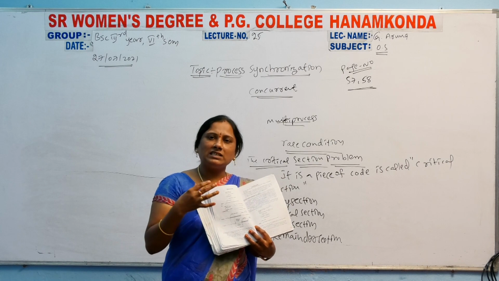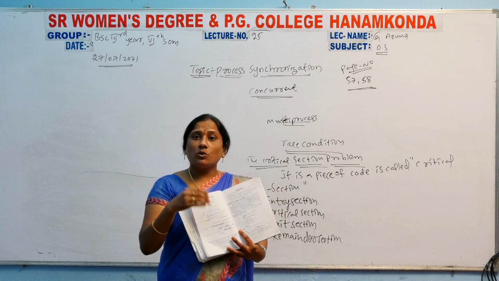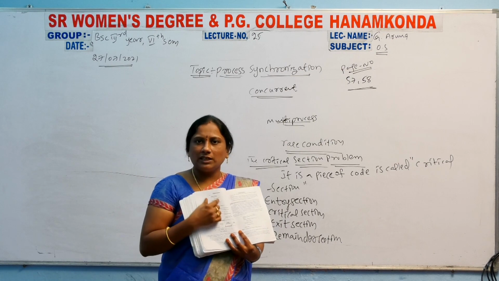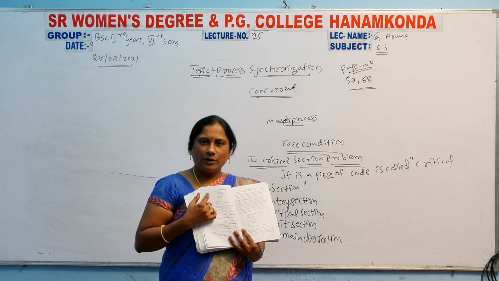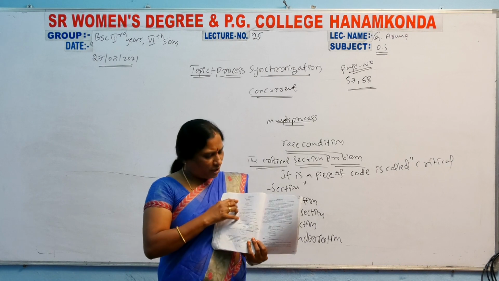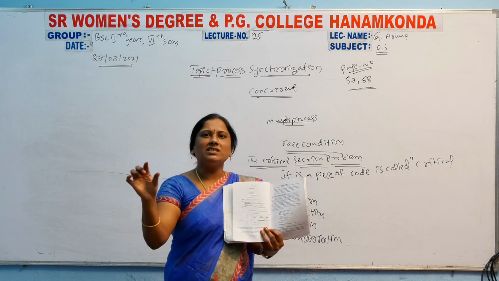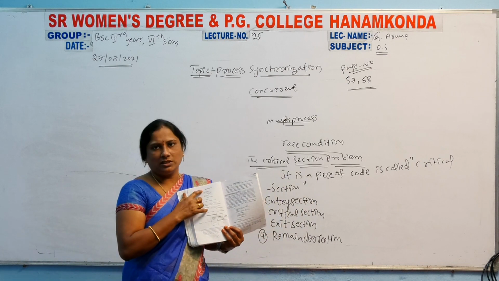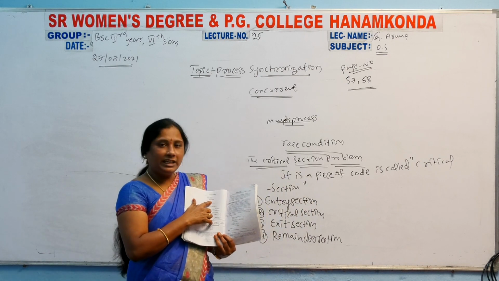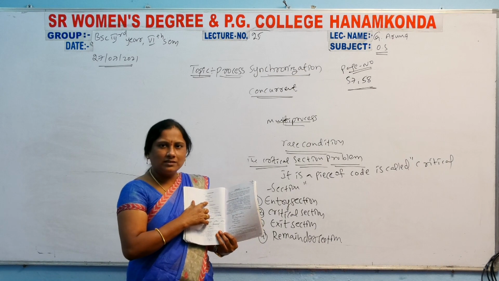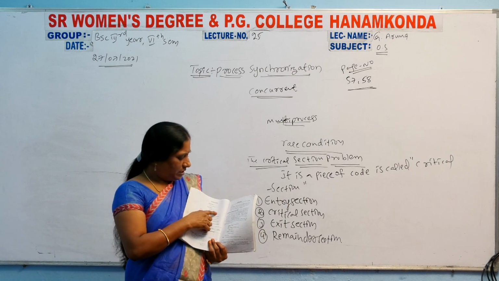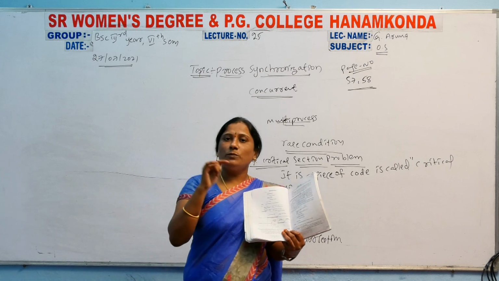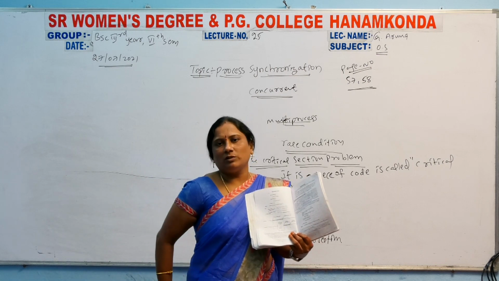So how will the critical section be involved in a program? Let us see. First the do will be there, and an opening bracket. After the open bracket there will be the entry section, which means the code starts with the entry section. Then the critical section, then the exit section, then the remainder section. After that the loop is closed and the while condition will be there.